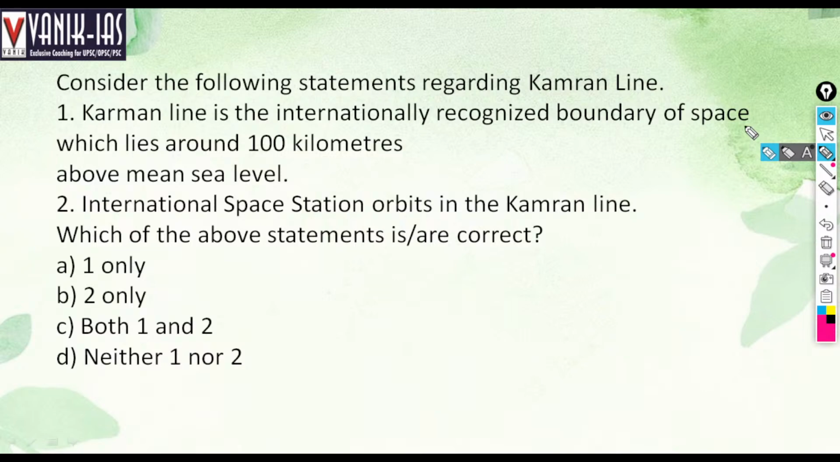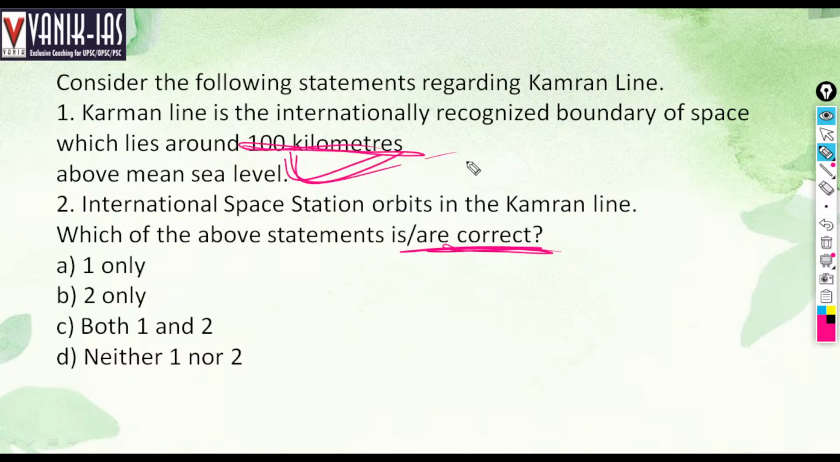What are the following statements regarding the Karman line? The Karman line is an internationally recognized boundary of space which lies around 100 kilometers above mean sea level. The International Space Station orbits in the Karman line. Which of the statements are right regarding the Karman line? The first statement is correct. It is an internationally recognized boundary of space which lies around 100 kilometers above mean sea level. Yes, this statement is right.